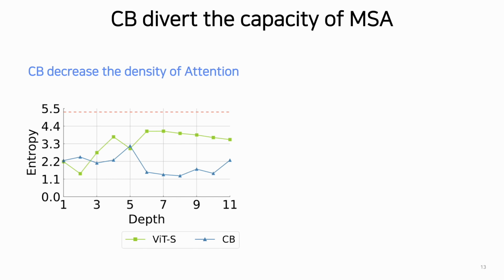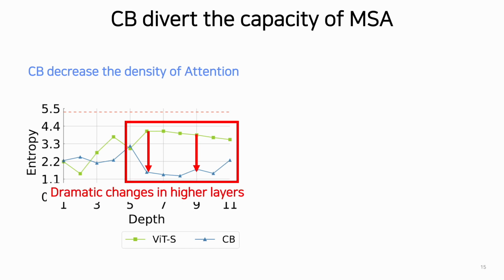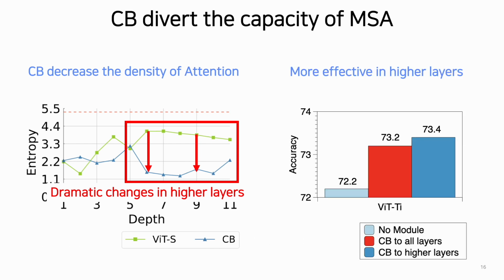How does CB affect ViT? CB decreases the attention density. Since low entropy means sparse interactions, CB makes the attention sparse. We also observe that the change is prominent in higher layers rather than lower layers. When we insert the CB module into higher layers, CB improves the performance more than applying CB to all layers.